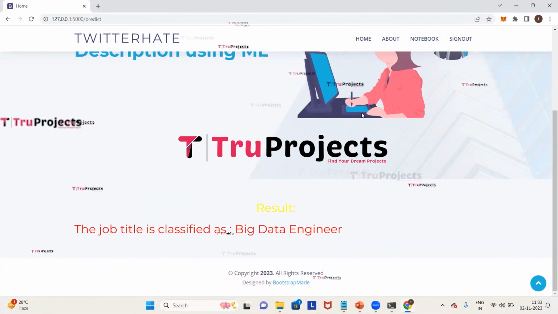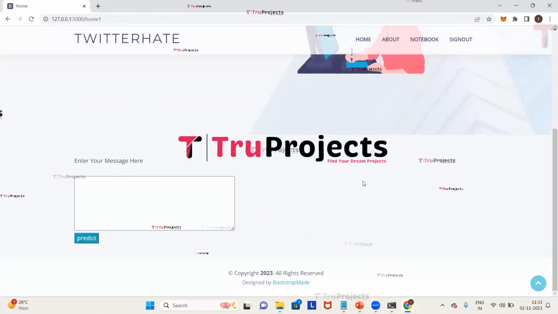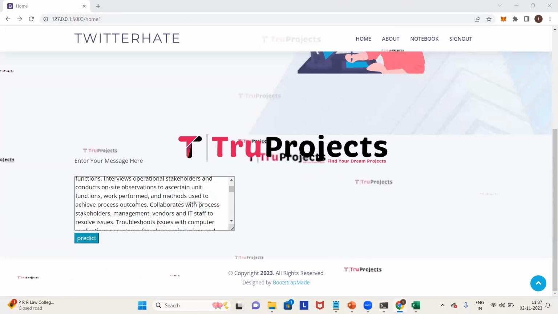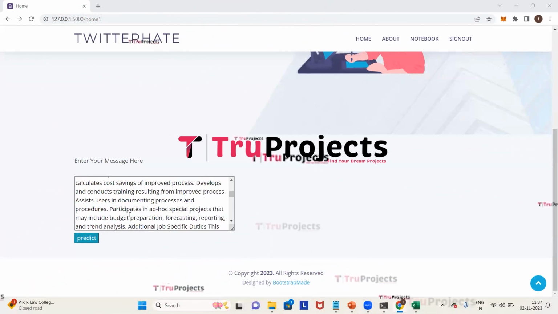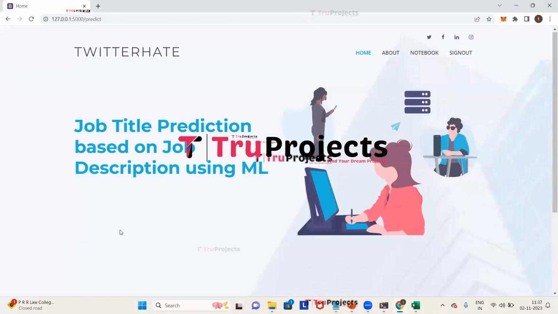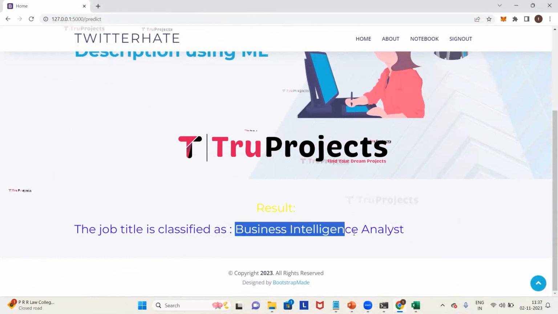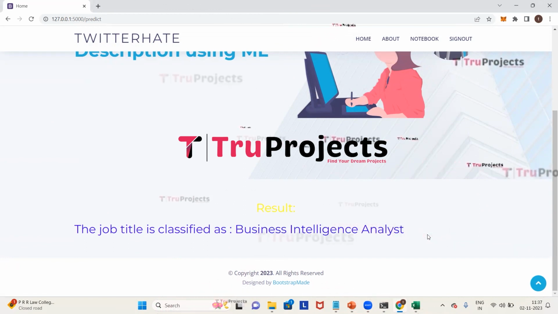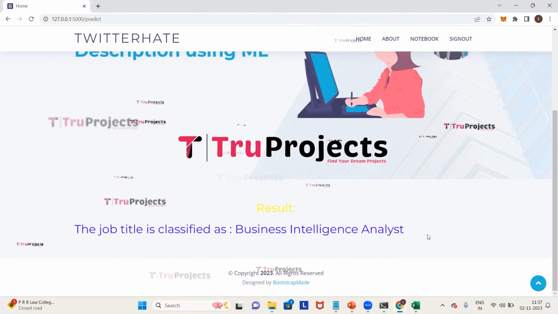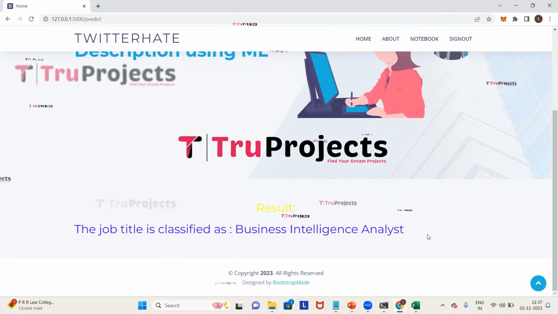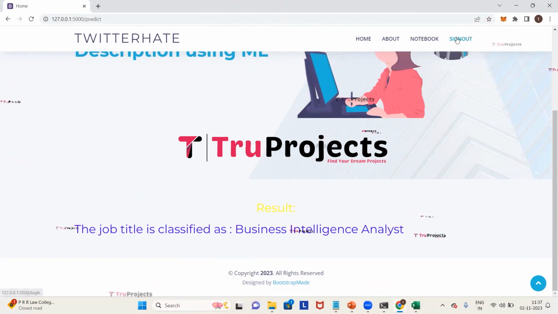Now we will give one more text. So here I have entered another job description and now we need to click on predict. So it is classified that the job title belongs to business intelligence analyst. In this way, if we give the job titles and the job description, the system will predict which type of category it belongs to. Now we will sign out.